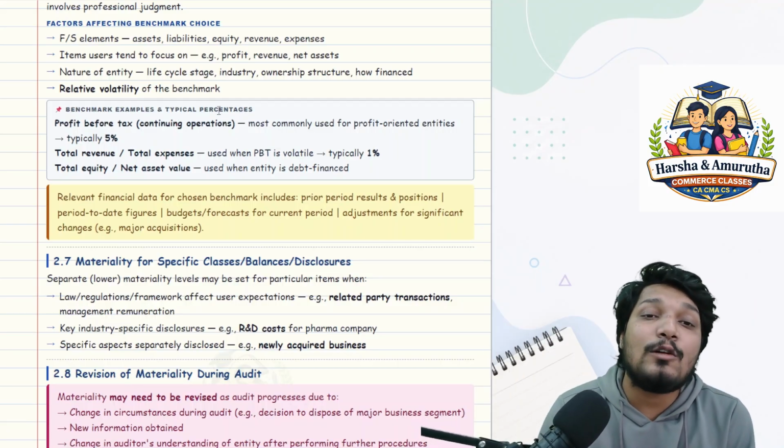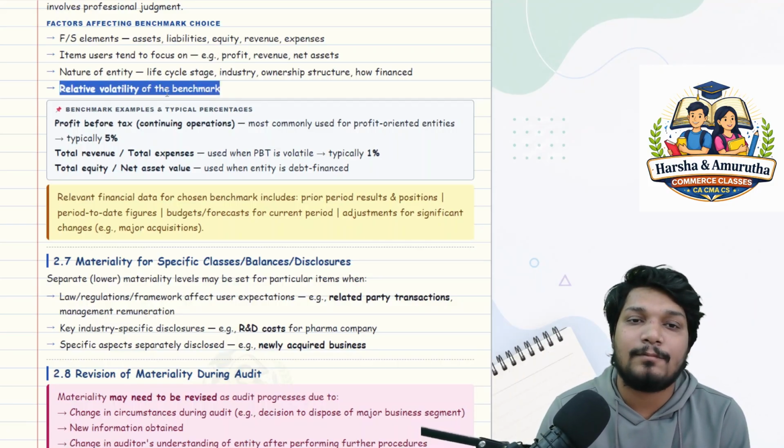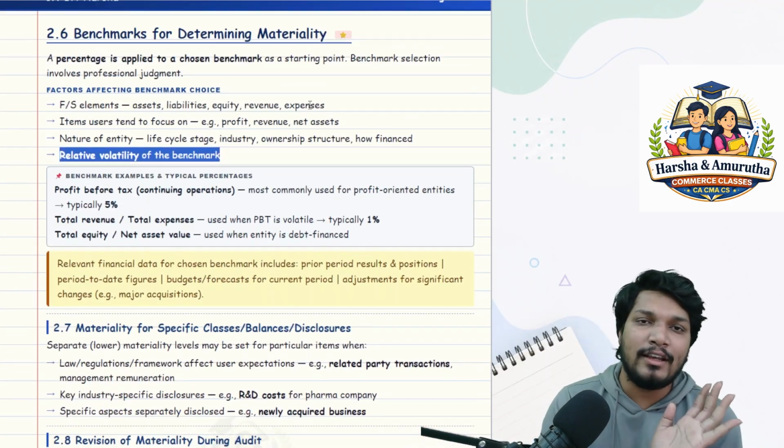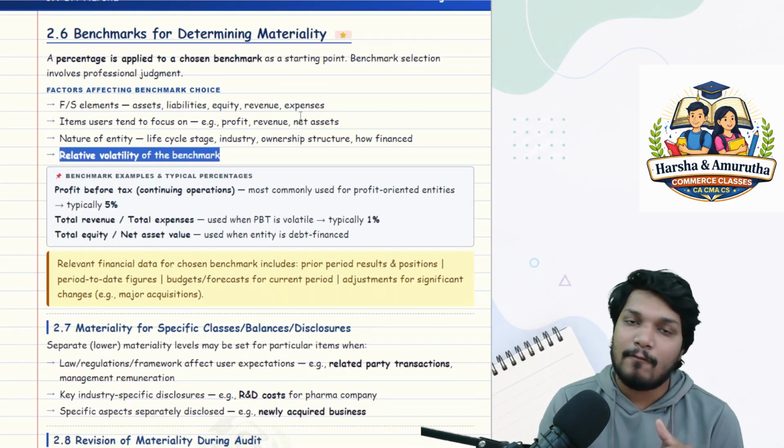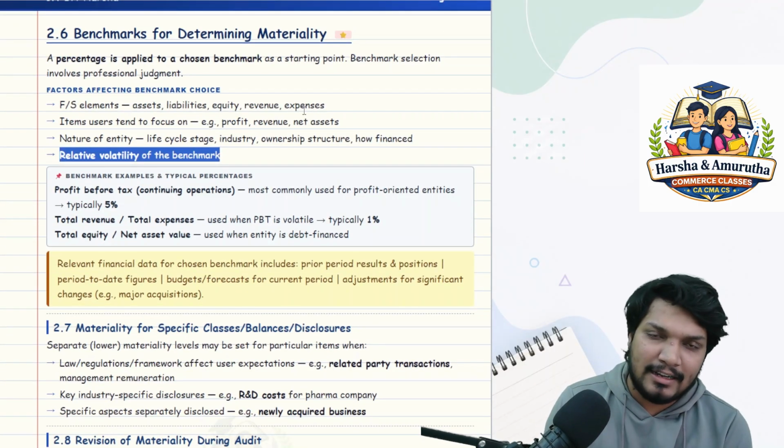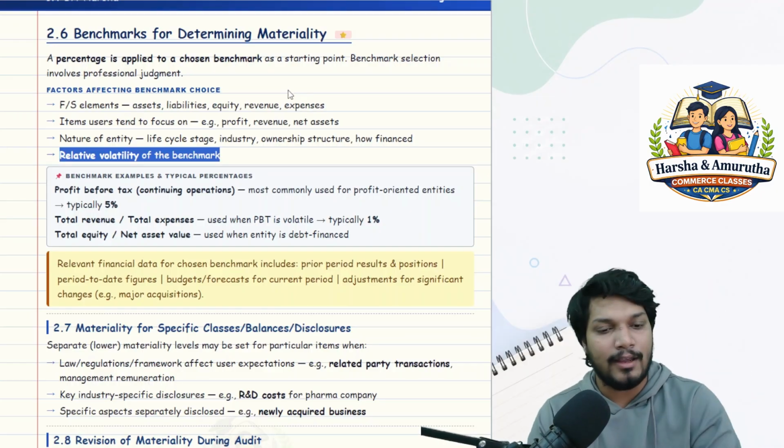Okay. And the relative volatility of the benchmark. Okay. These are the few things you have to think about while determining the benchmark of materiality. Okay, sir.